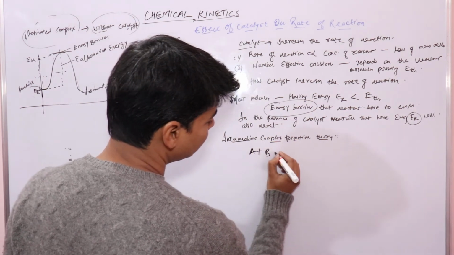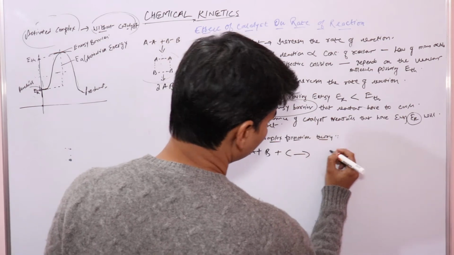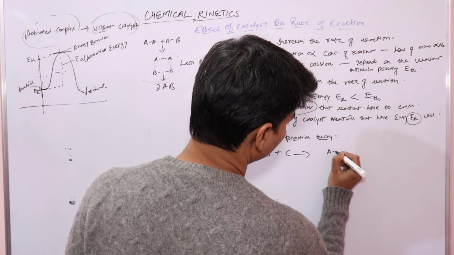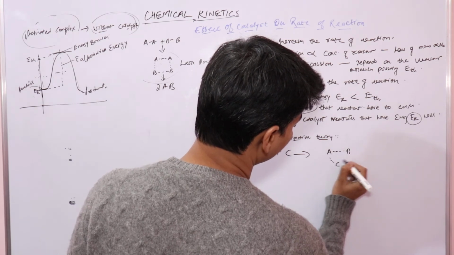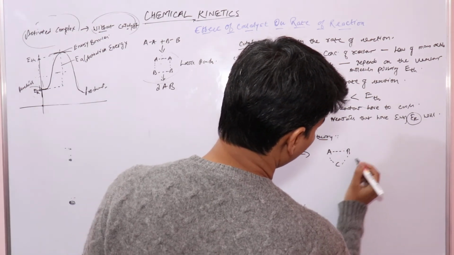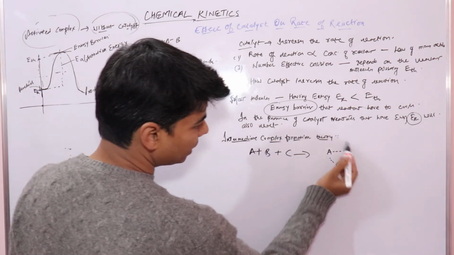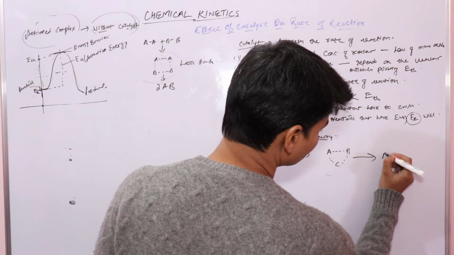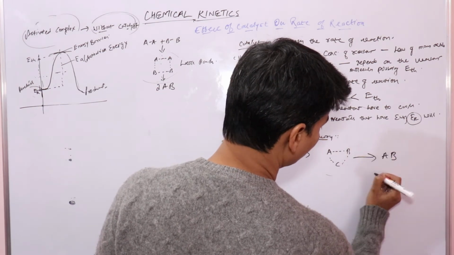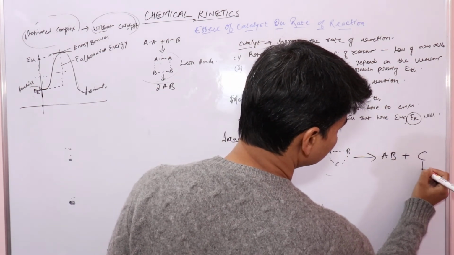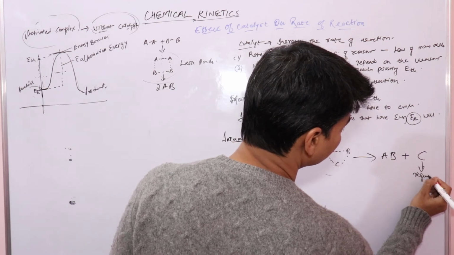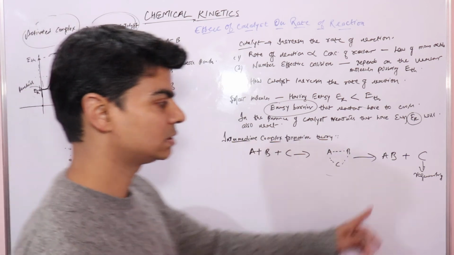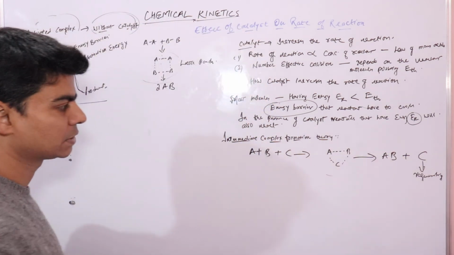Suppose A and B are reactants and C is a catalyst. So what kind of complex will it form? This is the kind of complex it will form, in which this intermediate complex that has a high energy will dissociate to form product, regenerating this catalyst, because the catalyst doesn't undergo any change and would be recovered as it is at the end of the reaction.